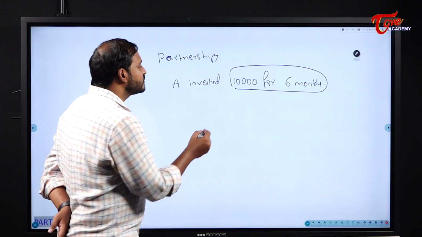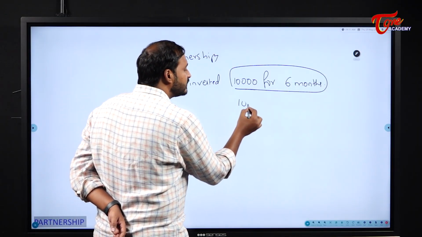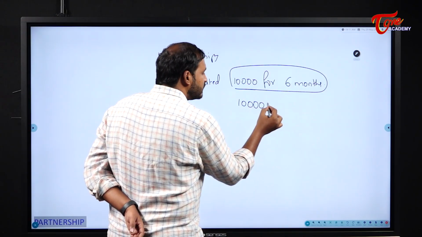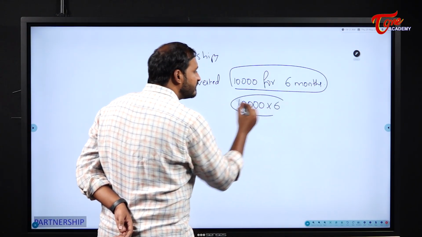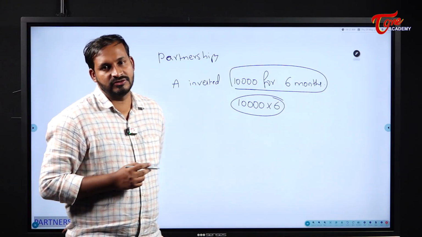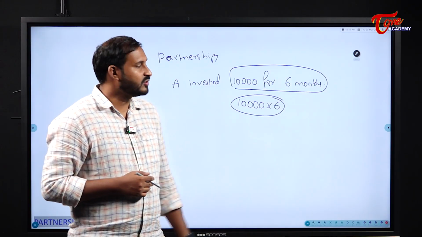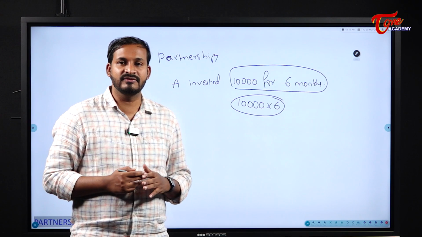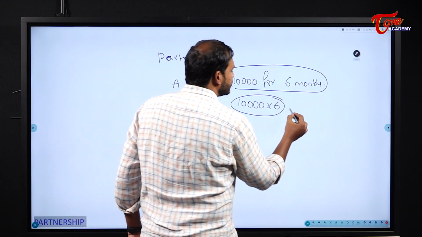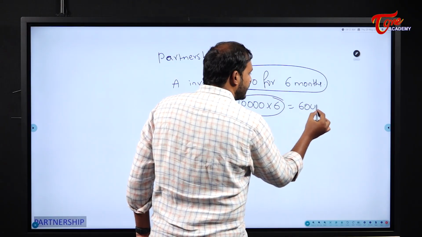That means his overall investment will be 10,000 into 6. Understood students? So during this time period his investment will be overall 60,000. Keep this in your mind.